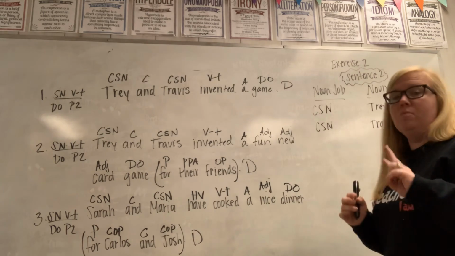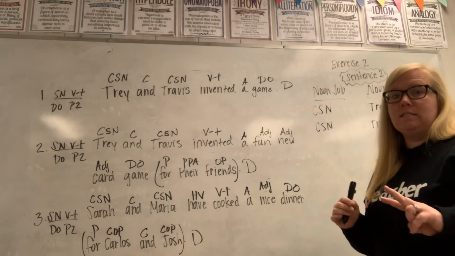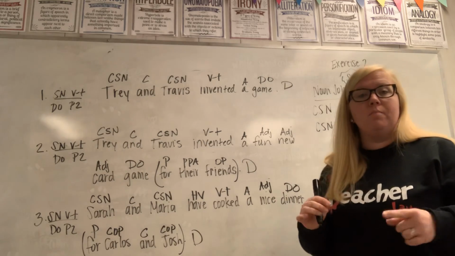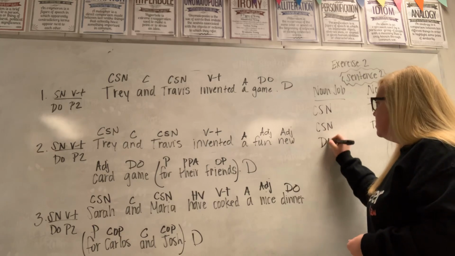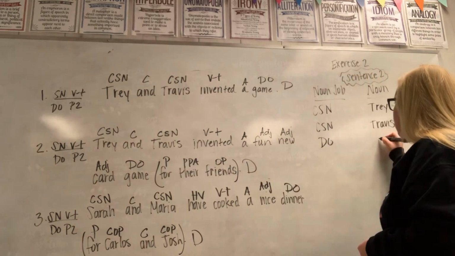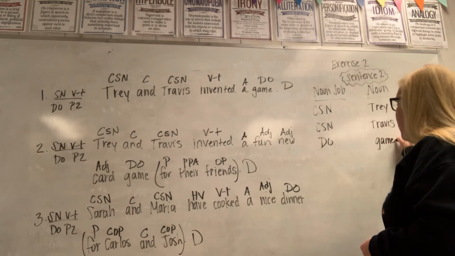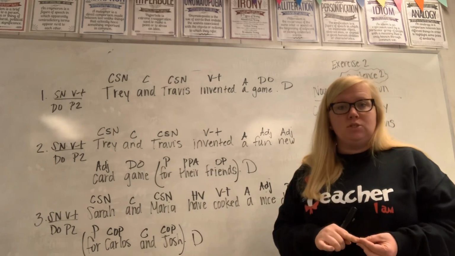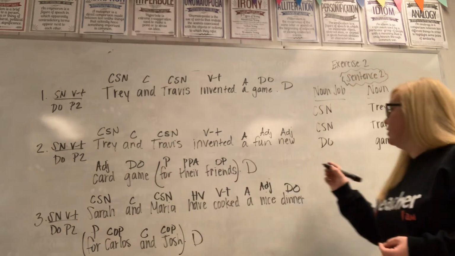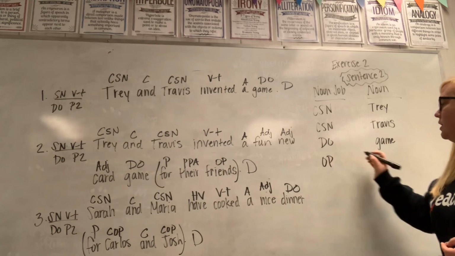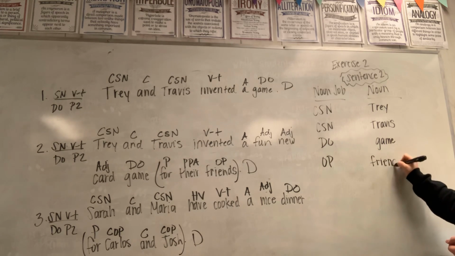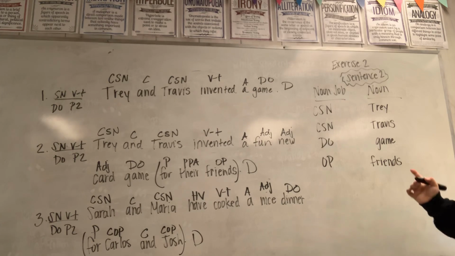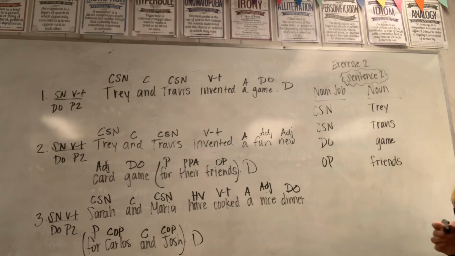And then we have 2 more nouns in that sentence. Remember I told you guys that direct objects are nouns? So there's our next one, which is the word game. And then object of the preposition are nouns. So that's friends. So OP is the noun job, and the word is friends. Okay, so that's what you should have for exercise 2.